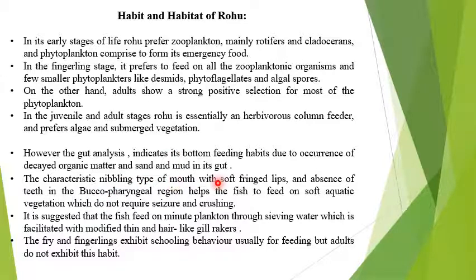Characteristic nibbling type of mouth, it feeds by nibbling, and soft fringed lips. Teeth are absent in the mouth; teeth are present in the buccopharyngeal region, which helps in the grinding of aquatic vegetation. They do not require seizing or crushing. It is suggested that fish feed on minute plankton by sieving water. By filtering the water, it eats the plankton, which is filtered by the hair-like rakers present in the gill.